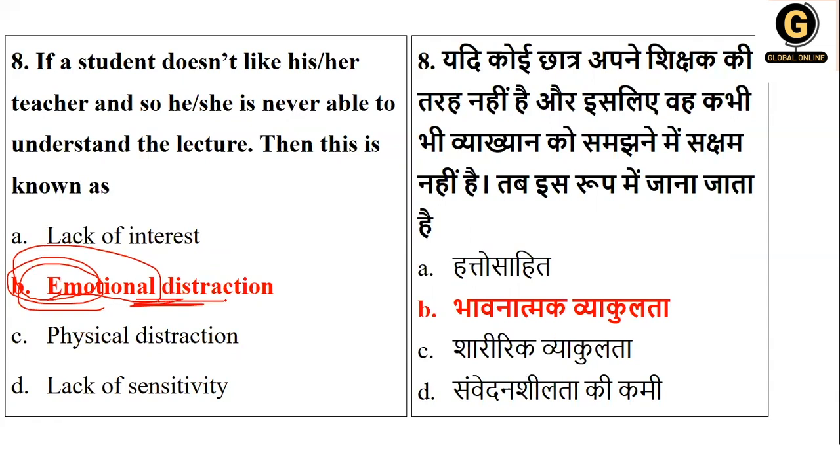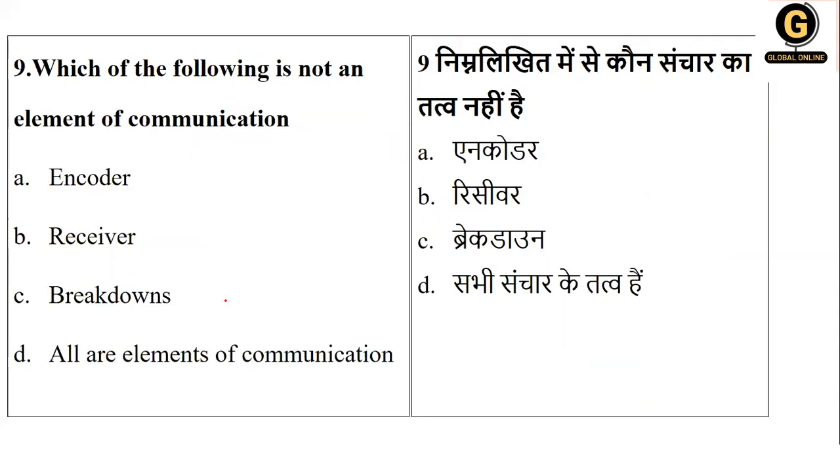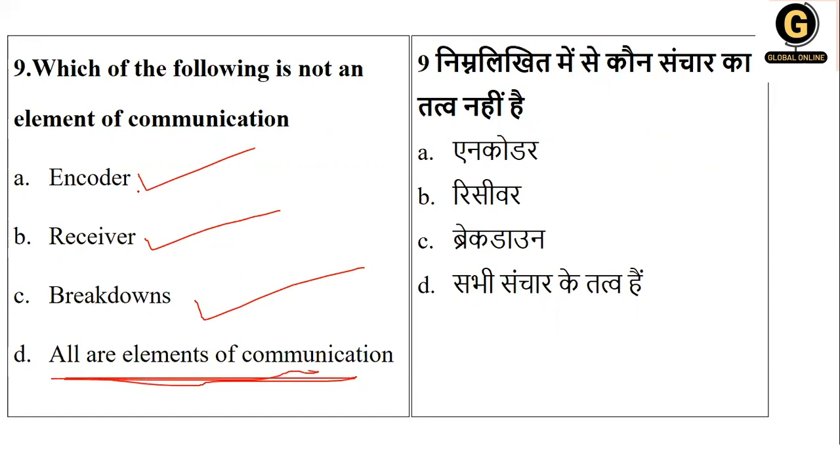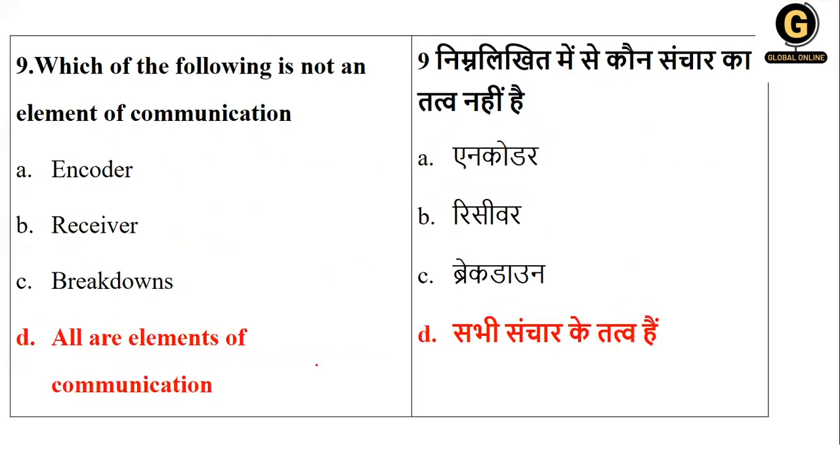Next, which of the following is not an element of communication? Encoder, receiver, breakdowns, all are the elements of communication. Yes, we have encoder, we have receiver, we have breakdowns in communication. So ideally, all are the elements of communication. So here, all of the above is the right answer.